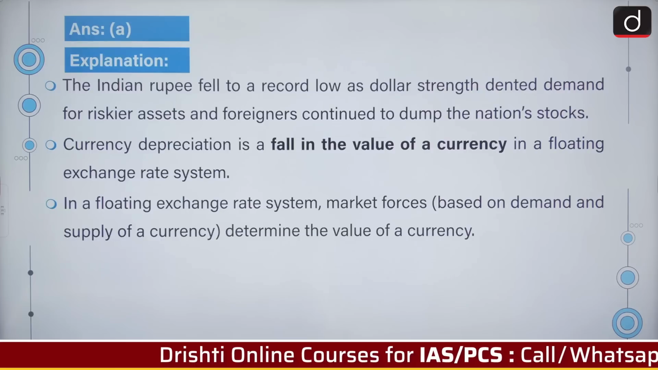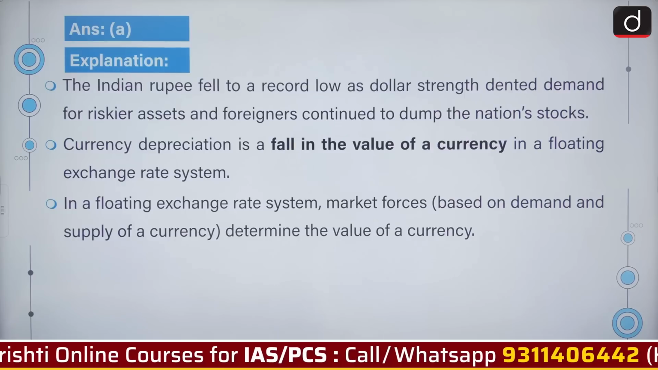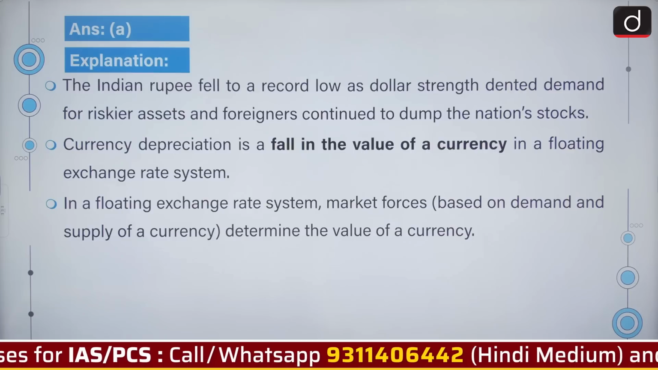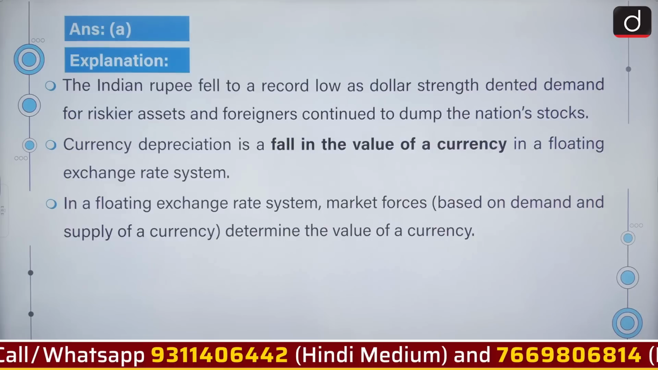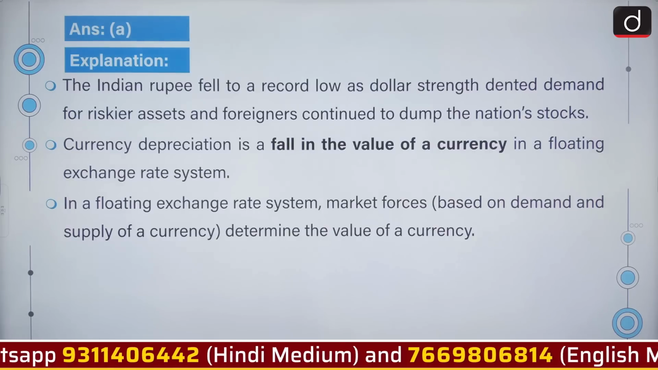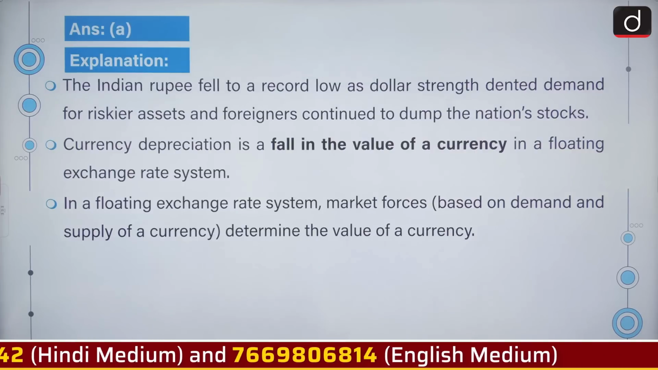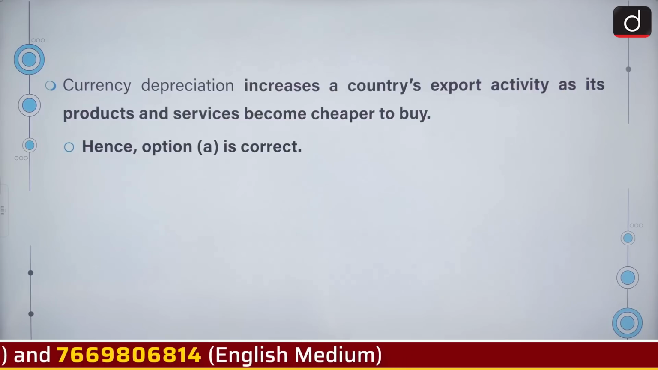The Indian rupee fell to a record low as dollar strength dented demand for riskier assets and foreigners continue to dump the nation's stocks. Currency depreciation is a fall in the value of a currency in a floating exchange rate system. In a floating exchange rate system, market forces, that is based on demand and supply of a currency, determine the value of a currency. Currency depreciation increases a country's export activity as its products and services become cheaper to buy.